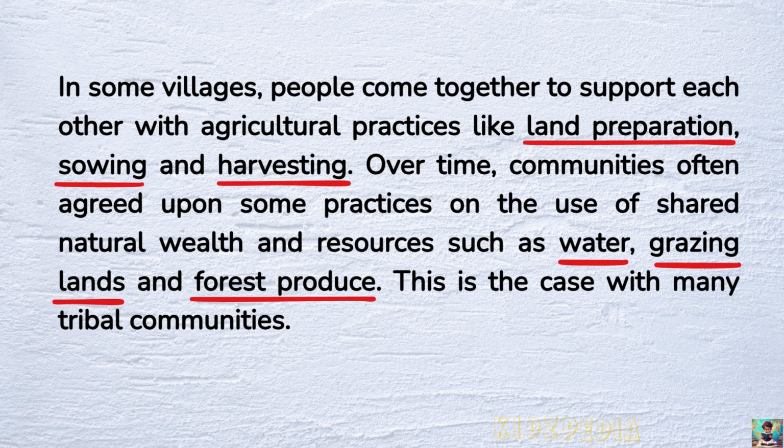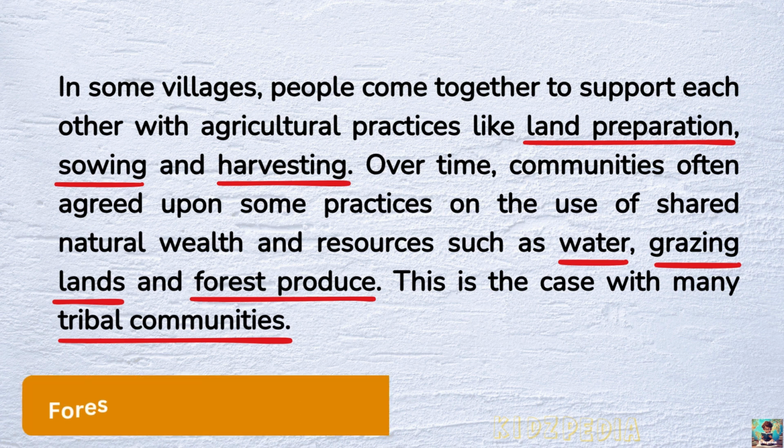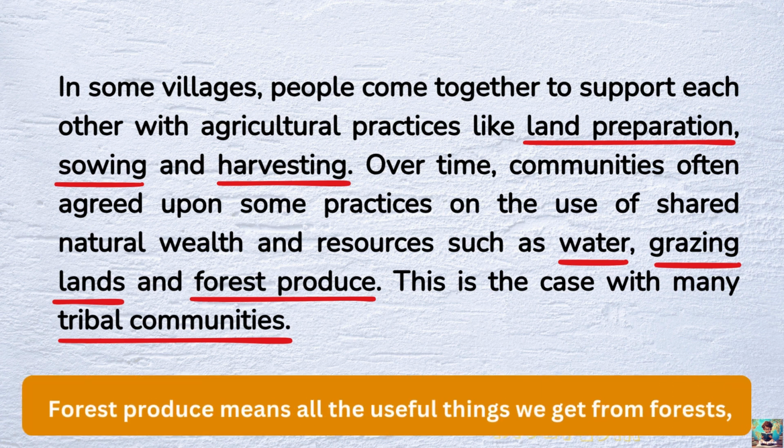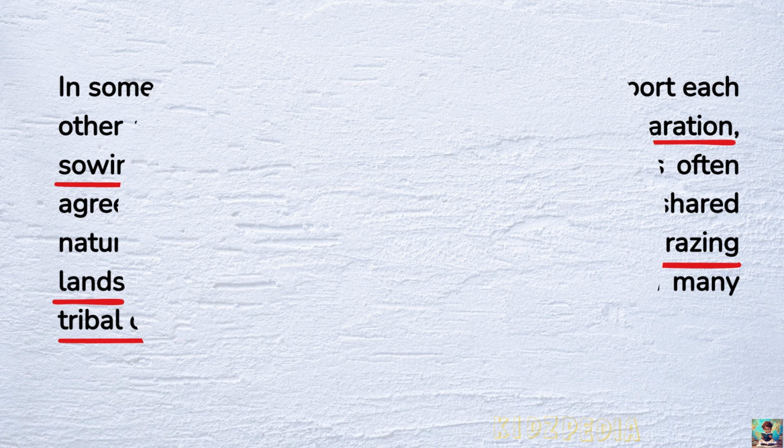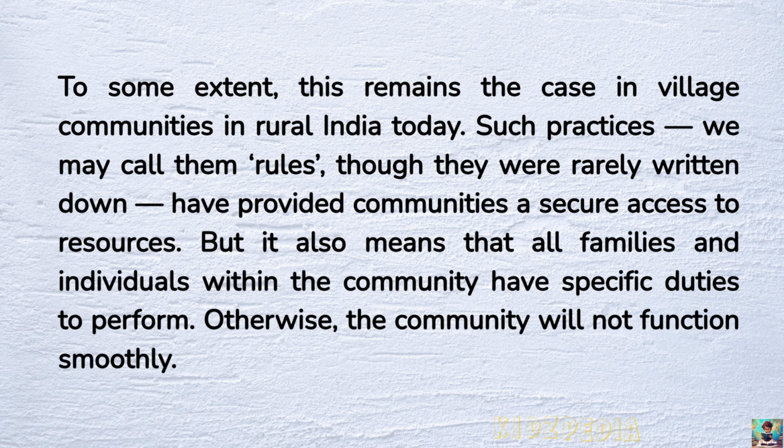This kind of sharing and helping is common in many tribal communities where people live closely with nature and support each other. Forest produce means all the useful things they get from forests like wood, fruits, nuts, honey, medicinal herbs, and many more. To some extent, this remains the case in village communities in rural India today.